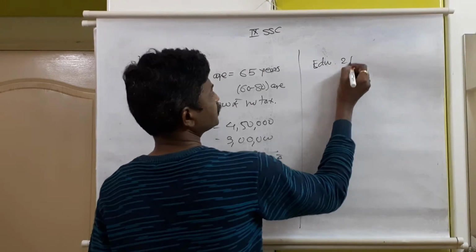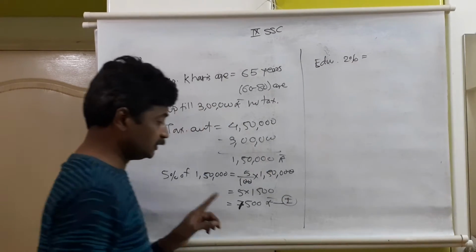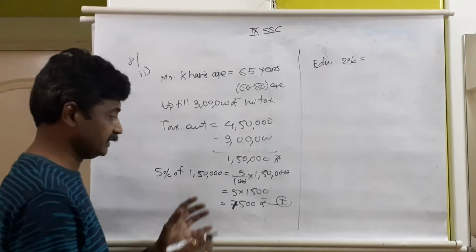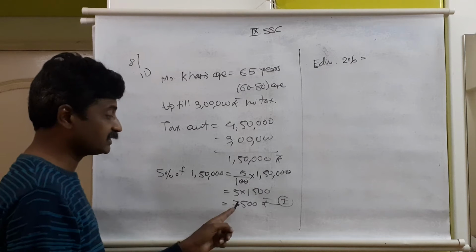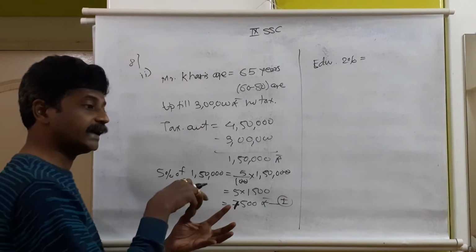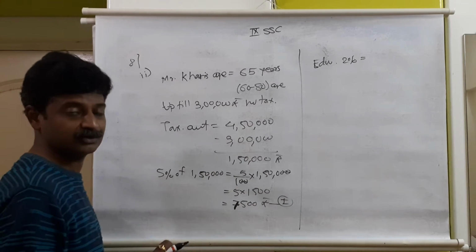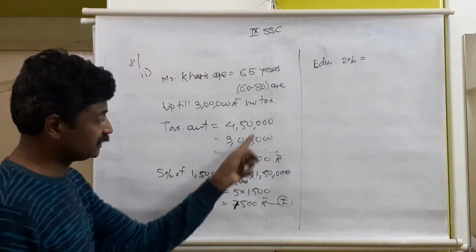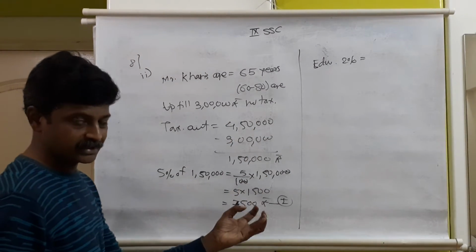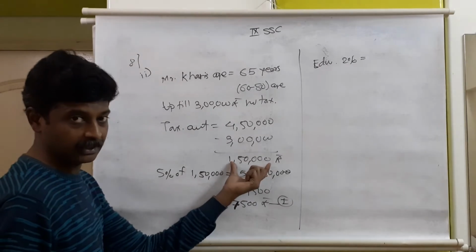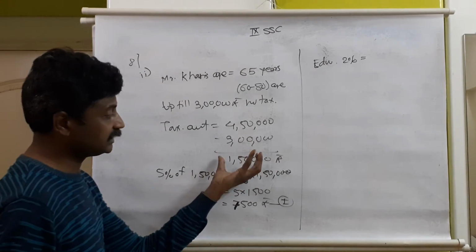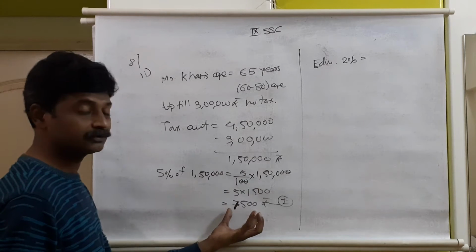Education tax with 2%. 2% of 7,500. See, the taxable amount is 1,50,000. On that, the tax amount is 7,500 rupees. So only on the tax amount is this education and higher education fees applicable, not on these amounts. Education fees and higher education fees are not applicable on 1,50,000. This is the taxable amount. After calculating on the taxable amount, the exact tax will be 7,500.